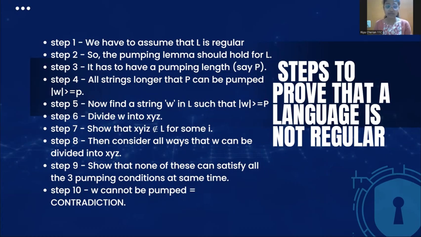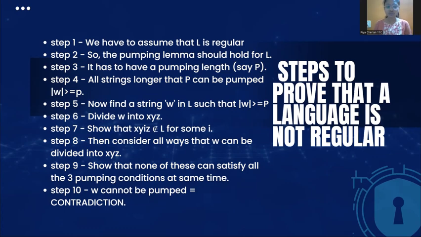Step 1 is that we have to assume that L is regular. Step 2, the pumping lemma should hold a value for L. Step 3, it has to have a pumping length, let's say P. Step 4, all the strings longer than P can be pumped, where mod of W is greater than or equal to P. Step 5, now find a string W in L such that mod of W is greater than or equal to P. Step 6, divide the W into x, y, z, that is, a string into substrings.